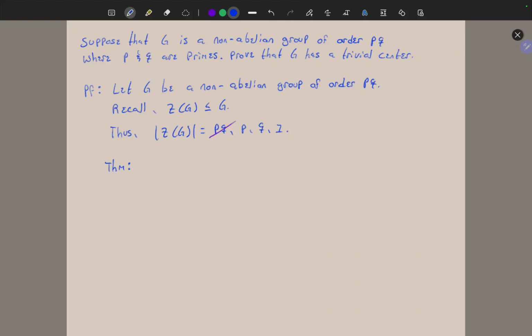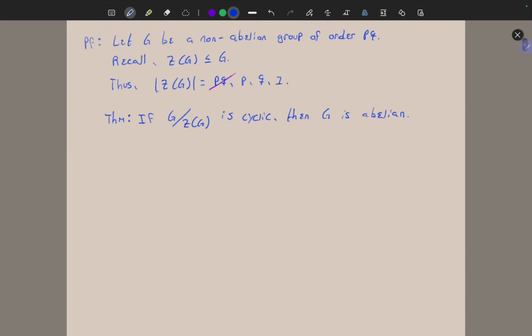So the theorem, or the exercise, said if G mod its center is cyclic, then G is abelian. So you can go ahead and prove this yourself if you like. You know how in the textbooks they say the proof is left as an exercise to the reader. Well, here the proof is left as an exercise to the viewer. So you can go ahead and prove this yourself, or you can just go watch the other video. It's up to you. But we're going to use this theorem here to prove the other two cases.